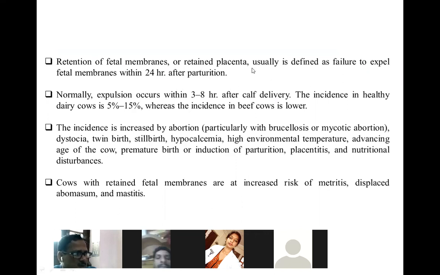Retention of fetal membrane or retained placenta is usually defined as failure to expel fetal membrane within 24 hours after parturition. Normally, expulsion occurs 3 to 8 hours after calf delivery. The incidence in healthy dairy cows is 5 to 50%, whereas the incidence in beef cows is lower. The incidence is increased by abortions. Sometimes the animal has brucellosis or mycotic abortion, dystocia, twin birth, stillbirth, hypocalcemia. These are the factors which aggravate or predispose the animal to retention of placenta.